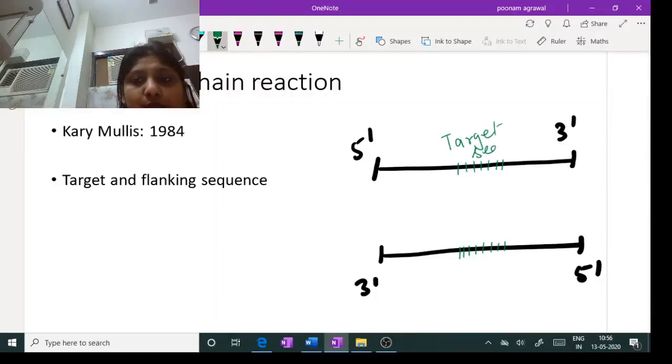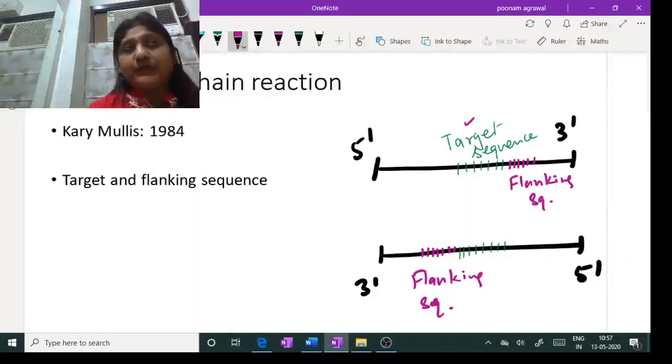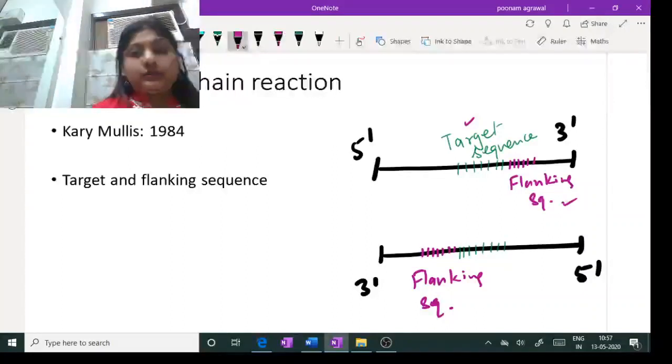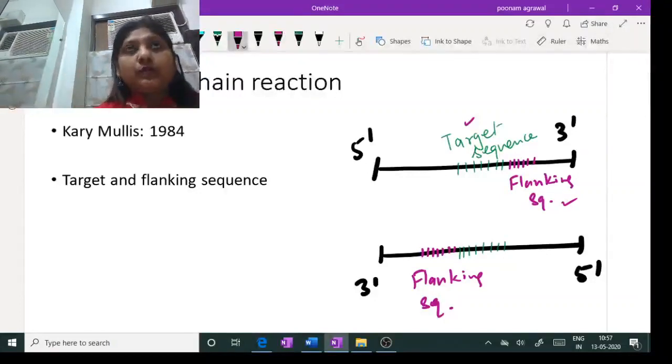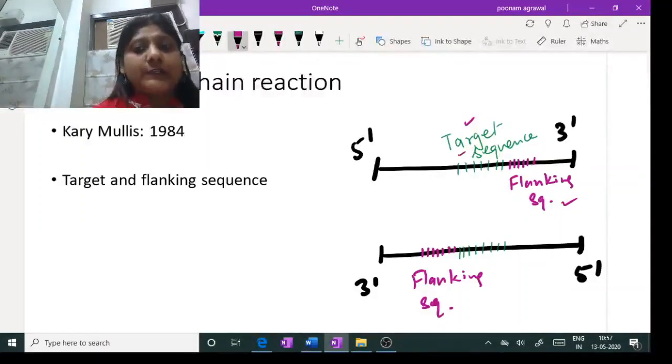The segment which needs to be amplified is called the target sequence, and the little outer sequence to this target sequence is called the flanking sequence towards the 3' end. Similarly, this is called the flanking sequence. One thing you should know: if you want to amplify this green colored target sequence and make millions of its copies, you need to know the sequence of nucleotides in the flanking region. Because this technique is totally based on the mechanism of natural DNA replication, we need to have a primer for the synthesis of DNA against this target sequence.